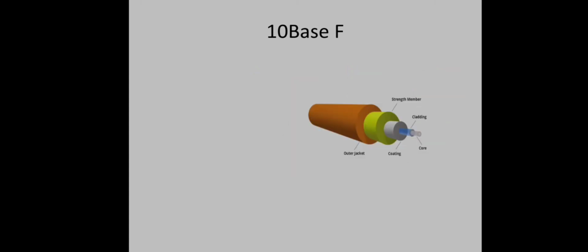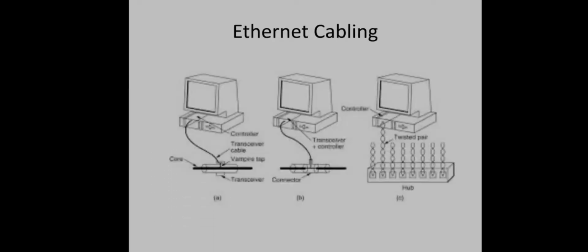And a fourth cabling option is 10BASE-F. F stands for fiber optics. This is actually expensive due to the cost of connections and all, but has excellent noise immunity, and it can run up to kilometers also. As a summary, these are the different cabling methods used.